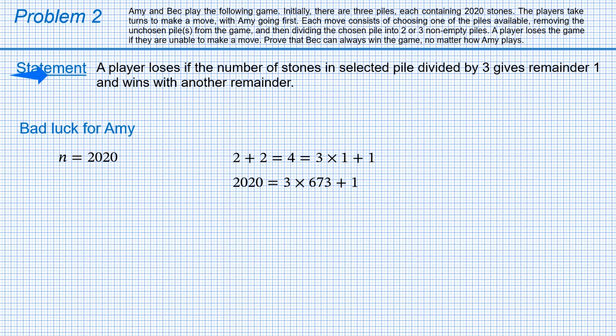According to the proven statement, it means that 2020 is a losing number. So unless her opponent makes a mistake, Amy is doomed to lose the game. The problem number 2 is complete, and we move ahead.